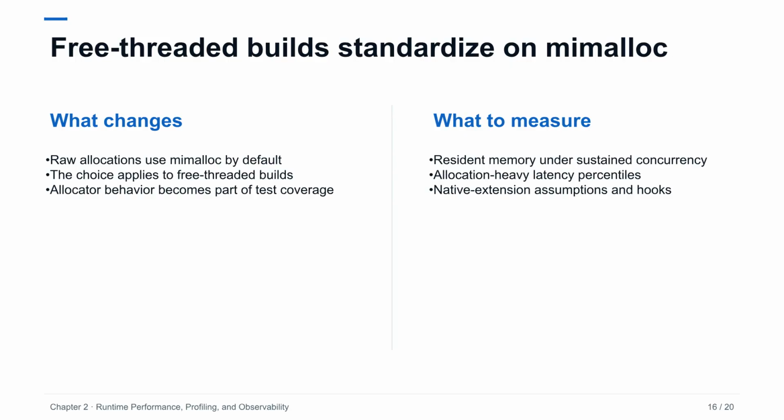Python 3.15 uses mimalloc for default raw allocation in free-threaded builds. An allocator can change contention, fragmentation, memory footprint, and latency, even when application code is untouched. The effect is especially relevant to extension modules that intercept or make assumptions about allocation behavior. Compare standard and free-threaded builds under the same concurrency and object lifetime patterns. Record both throughput and resident memory, since an allocator improvement in one dimension can have a cost in another.